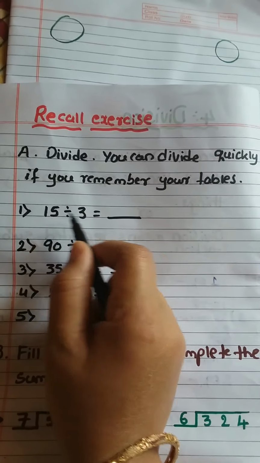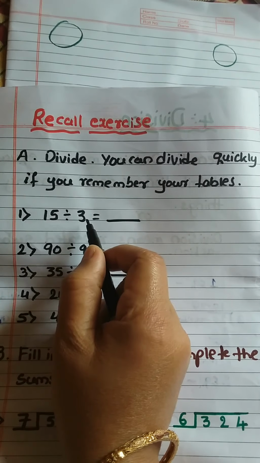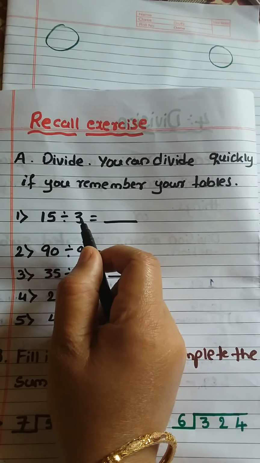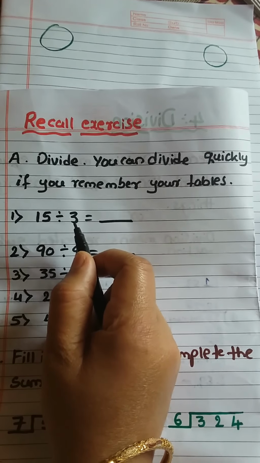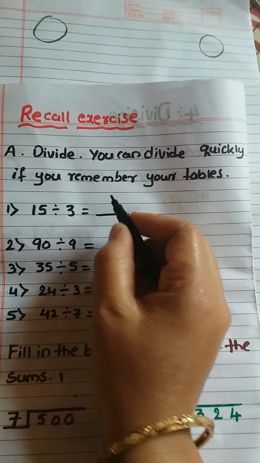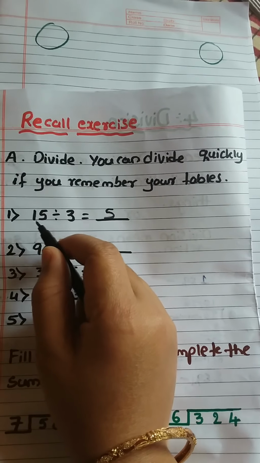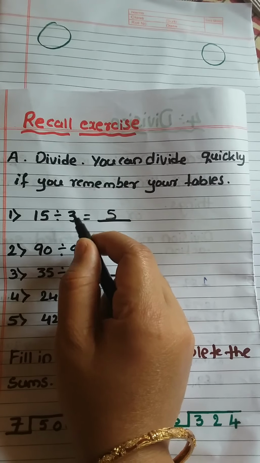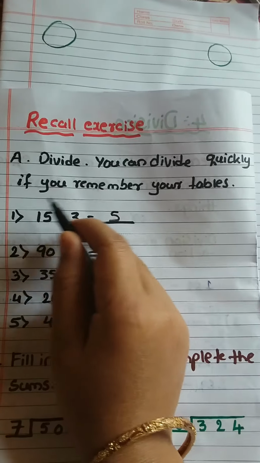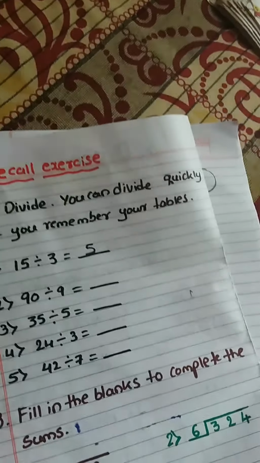Look at this. 15 divided by 3. Do you know the table of 3? Go on telling the table of 3. 3 ones are 3, 3 twos are 6, 3 threes are 9, 3 fours are 12, 3 fives are 15. 3 how much are 15? 3 fives are 15. So 15 divided by 3 is 5. If you don't know the table of 3, you can't get the answer. So you can divide quickly if you remember your tables. If you know the tables, you can divide these numbers very easily.